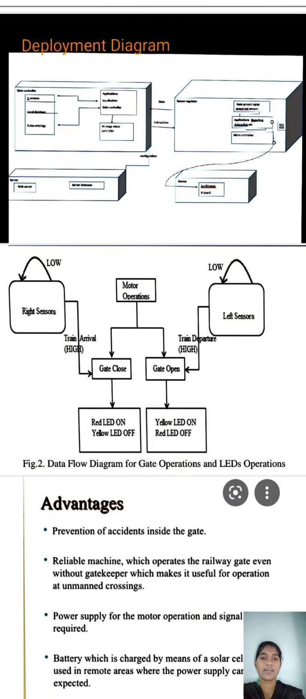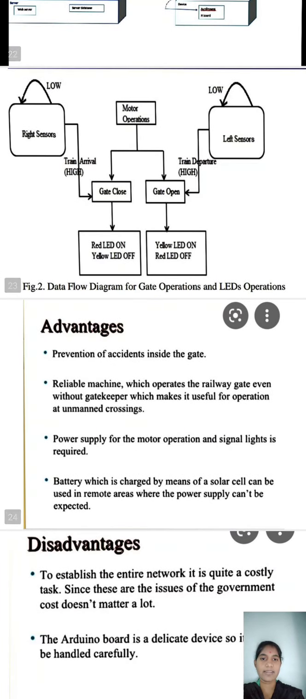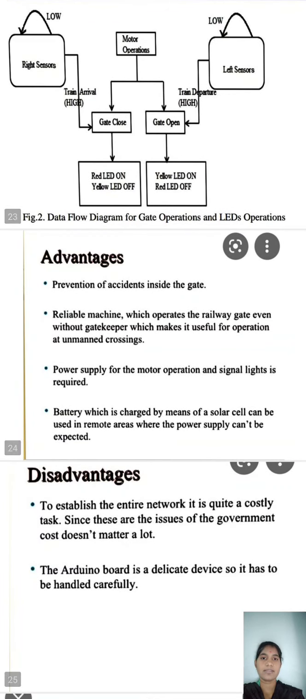If the train departure is indicated by using the servo motor, then it turns off the red light, and green light on to the road passengers.